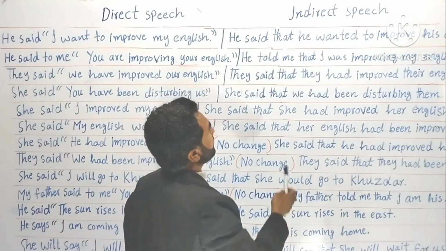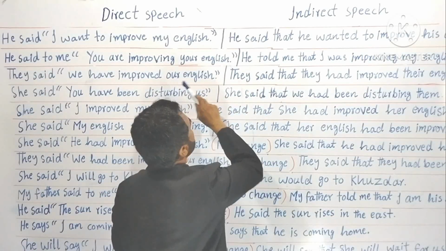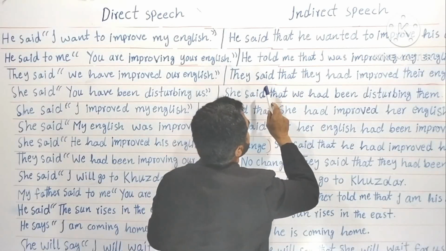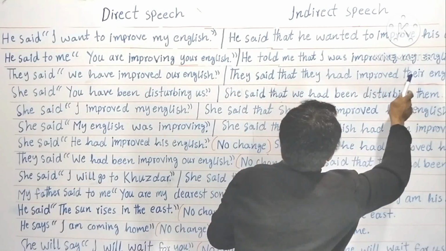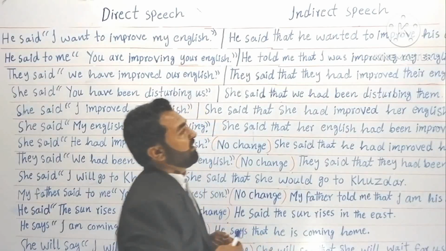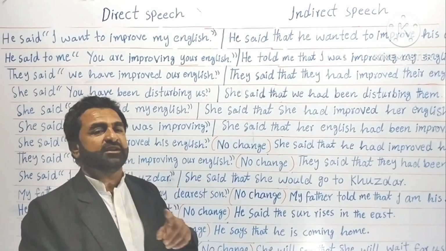Now look at the indirect speech. Now it will change into past perfect. It is present perfect. It will change into past perfect. They said that they had improved their English. Here it was "our English", here it is "their English". Why? I said before, possessive cases will change accordingly.